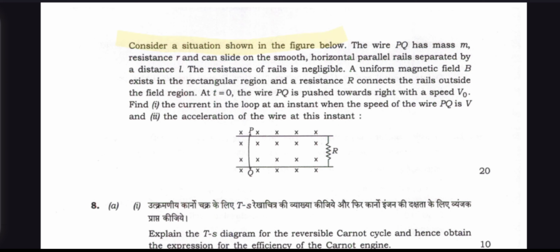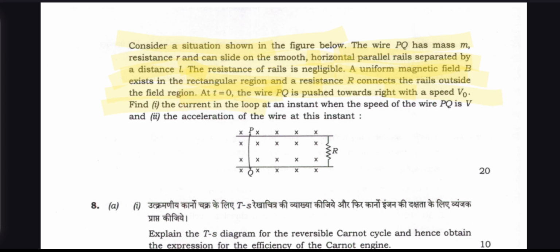And question number C. Consider the situation in the figure below. The wire PQ has mass M and resistance R, and can slide on smooth horizontal parallel rails separated by a distance L. The resistance of the rails is negligible. A uniform magnetic field B exists in the rectangular region, and a resistance R connects the rails outside the field region. At t equal to 0, the wire PQ is pushed toward the right with a speed V0.